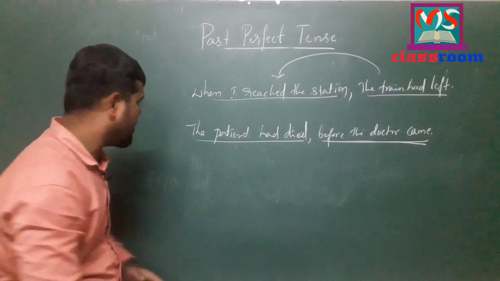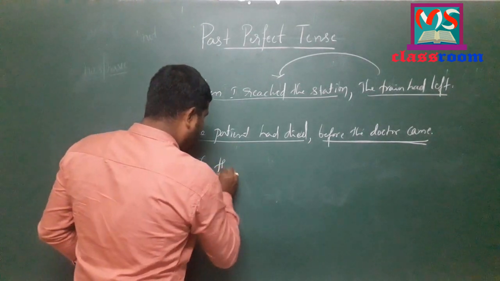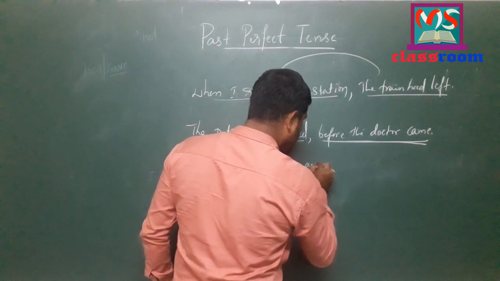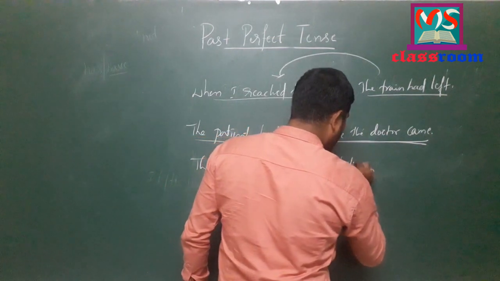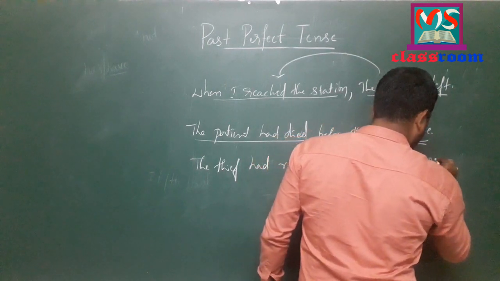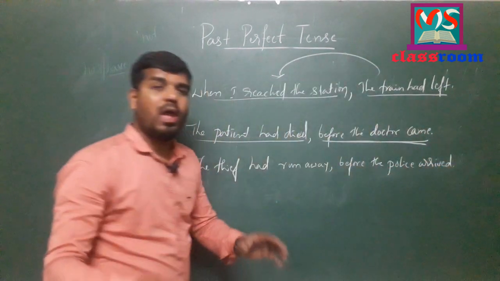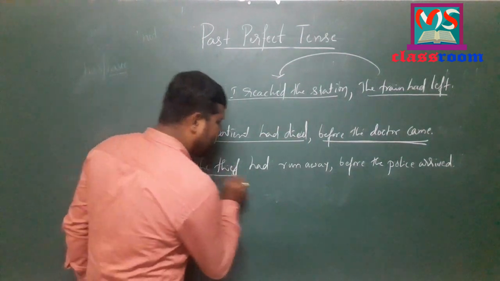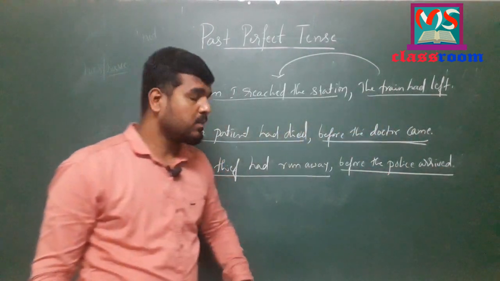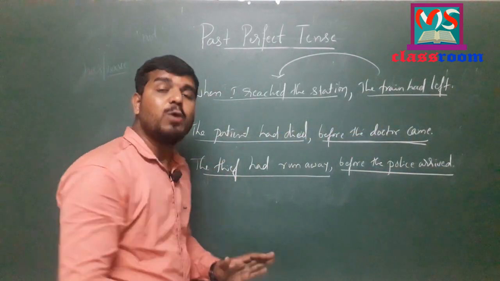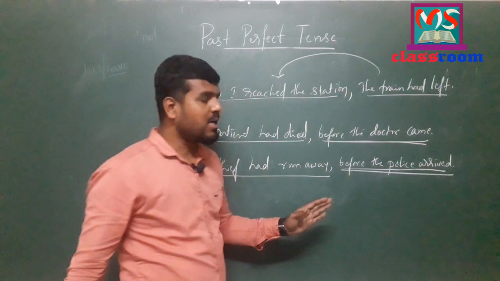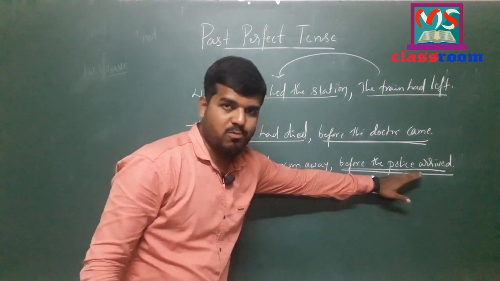Let me discuss one more example. The thief had run away before the police arrived. Look at here. We have two past actions. They are the thief had run away and before the police arrived. And here this is the earlier past action, which was completed in past time before the other action took place in past time, that is before the police arrived.